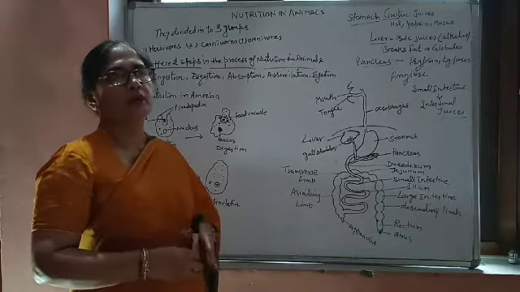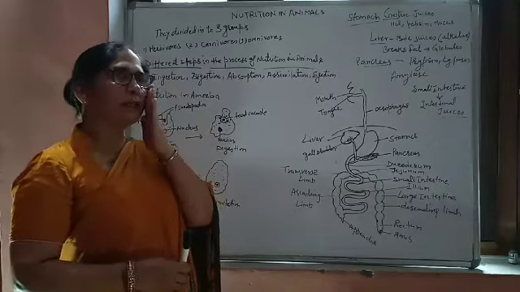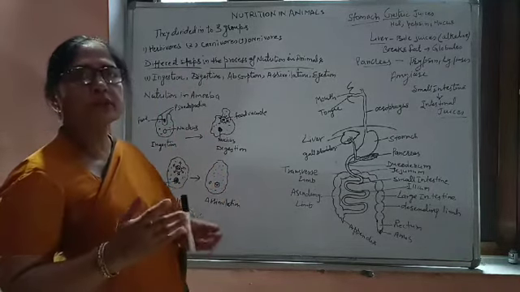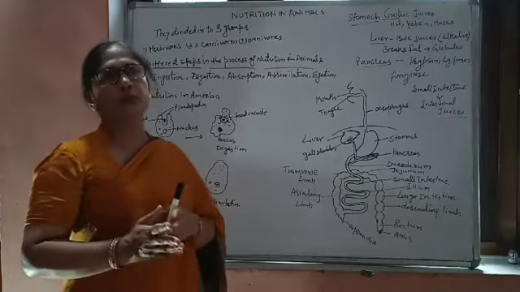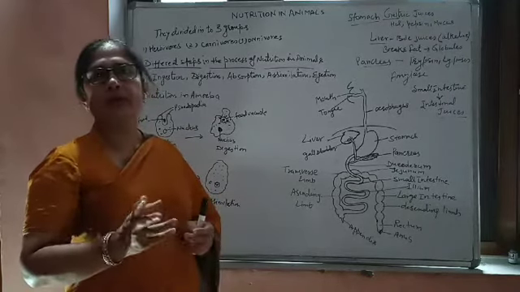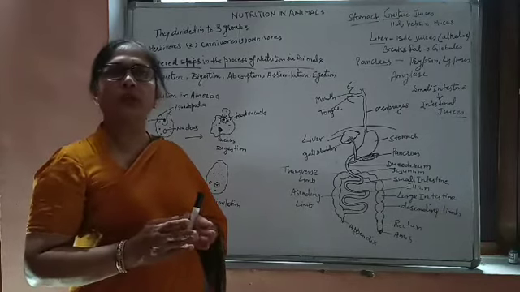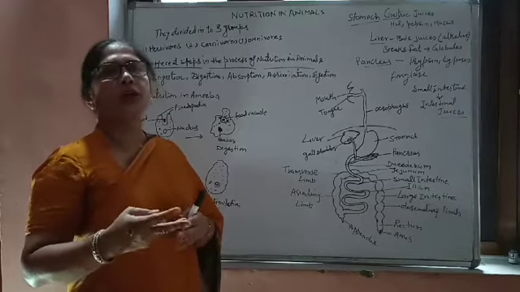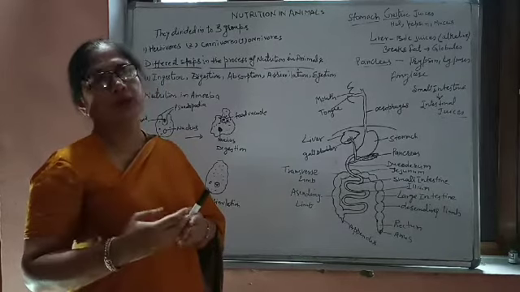So these organisms are not capable of making food and just take food from other sources. On the basis of this source, what kind of food or feeding habits they have, we have divided these holozoic organisms, or the higher organisms, into three different groups.